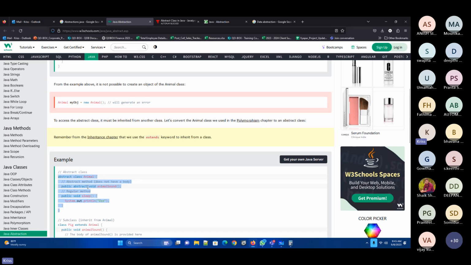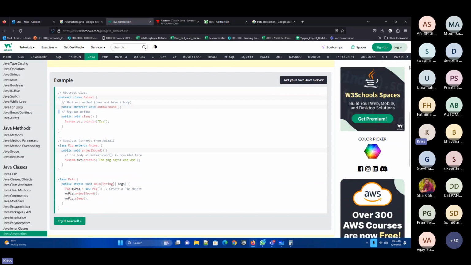Now I wanted to implement this one. In interfaces, when I'm doing the implementation, I take the help of another class. But in abstraction classes, for example, take an animal.